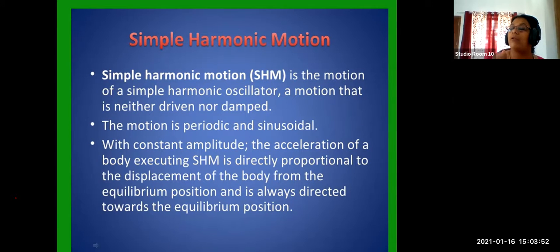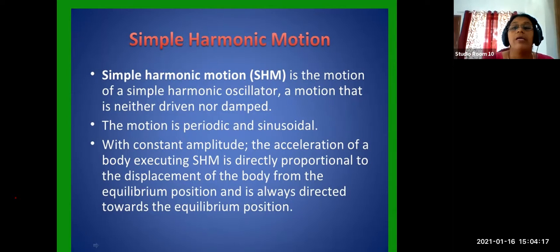That happened due to what? Due to resistive forces which are present in the atmosphere. So it is air. Air is trying to stop the motion of the pendulum. So that is why in the practical world oscillation is damped. It cannot be simple harmonic.